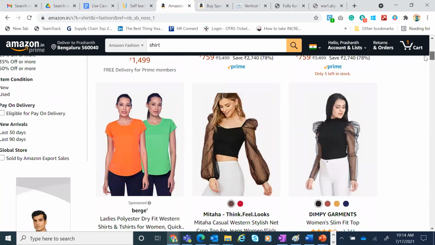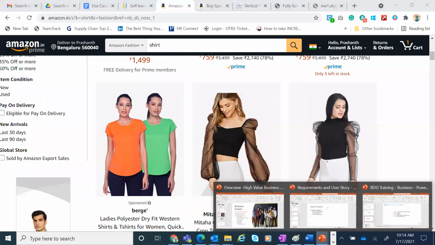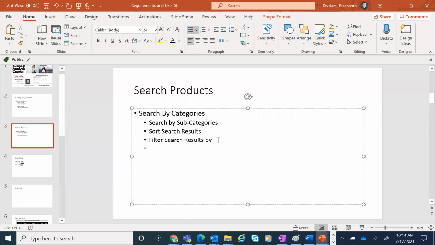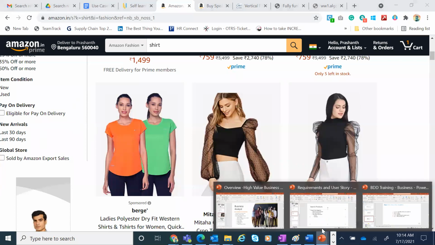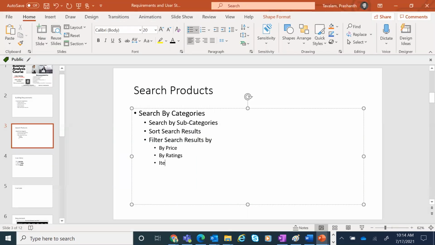So all these will come under this particular. So you see how specific we are getting. New arrival, pay on delivery, item condition. Let's pick some basic ones.